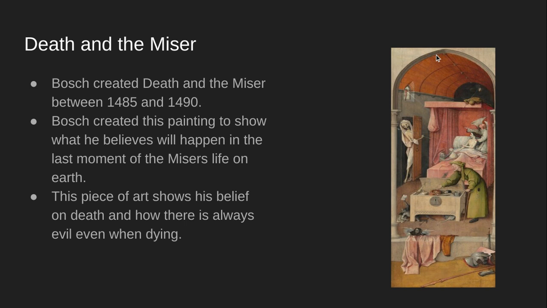Death and the Miser. Bosch created Death and the Miser between 1485 and 1490. Bosch created this painting to show what he believes will happen in the last moments of the miser's life on earth. This piece of art shows his belief on death and how there is always evil even while dying.